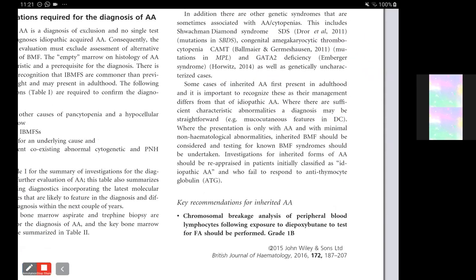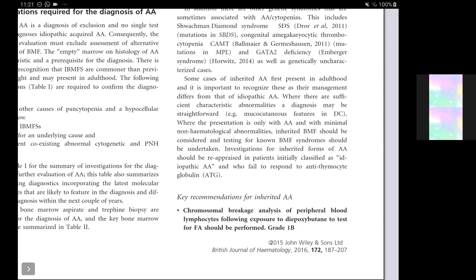Testing for bone marrow failure syndromes should be considered in cases of inherited causes. An investigation for inherited forms of aplastic anemia should be reappraised in patients initially classified as idiopathic aplastic anemia who failed to respond to anti-thymocyte globulin. In younger patients, this workup for inherited bone marrow failure syndromes should be done.